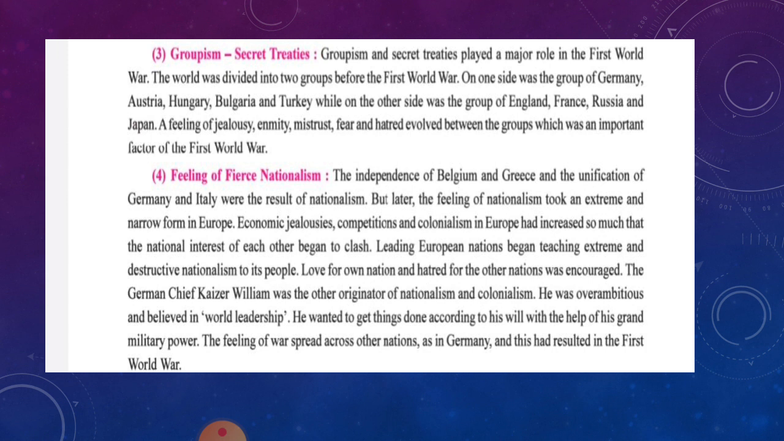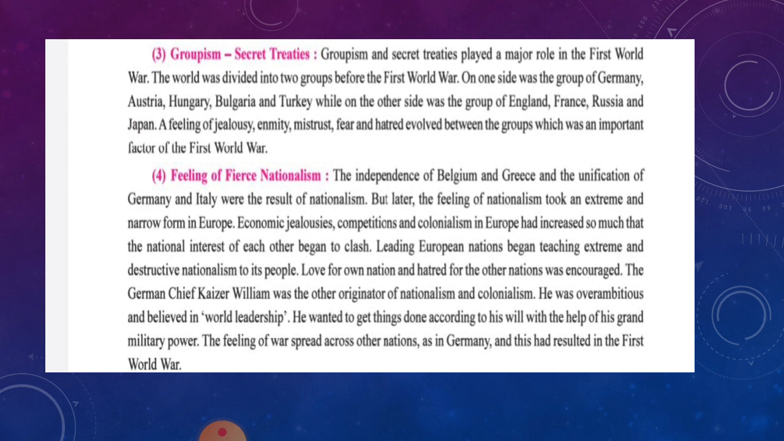On one side was a group of Germany, Austria, Hungary, Bulgaria, and Turkey. On the other side was the group of England, France, Russia, and Japan. There was a feeling of jealousy, enmity, and mistrust between them, and fear and hatred was involved between the groups.